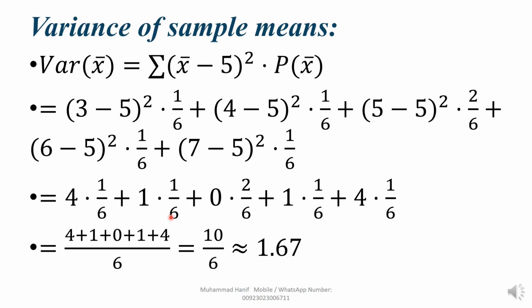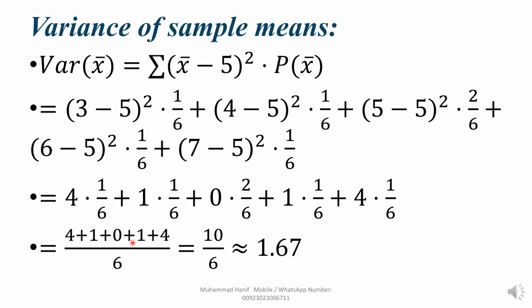Now we simplify. You can see here all values. The denominator is 6, so you can write denominator 6 one time. 4 multiplied by 1, you write here. Plus sign. 1 multiplied by 1 is 1. Plus sign, you write here. This 0 multiplied by this number, all numbers will be 0. It means 0 multiplied by 2, we get 0.